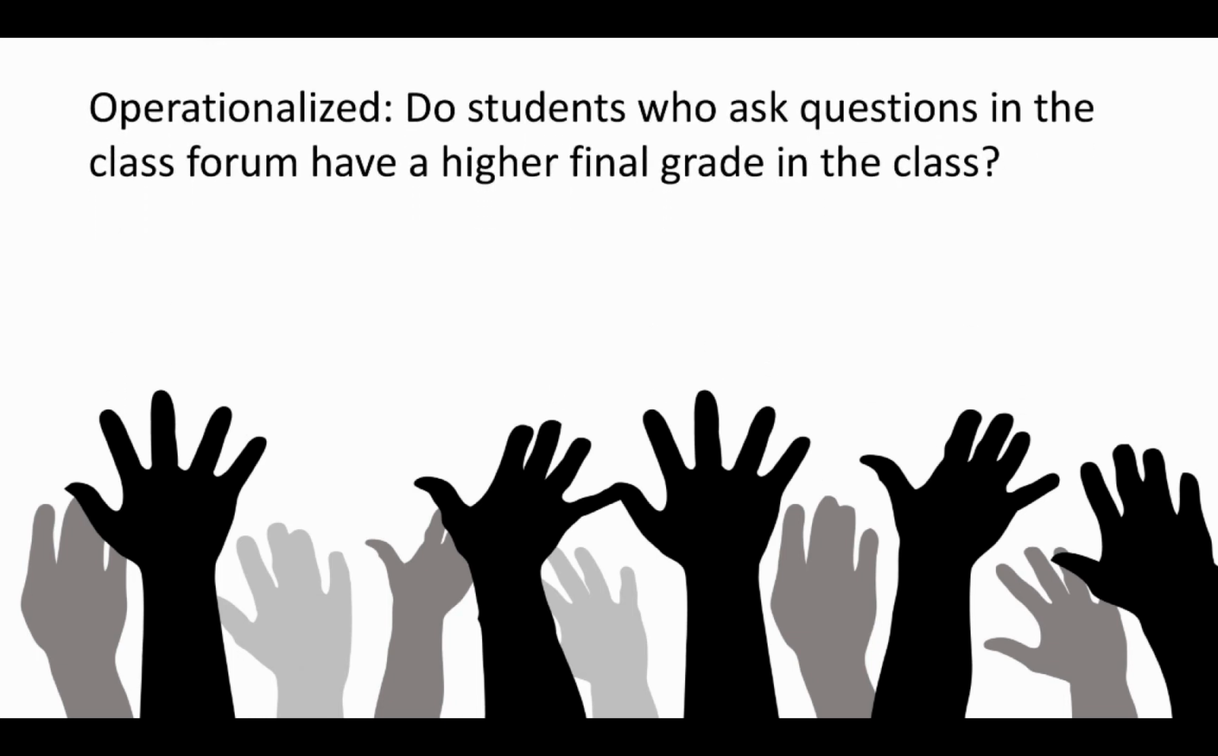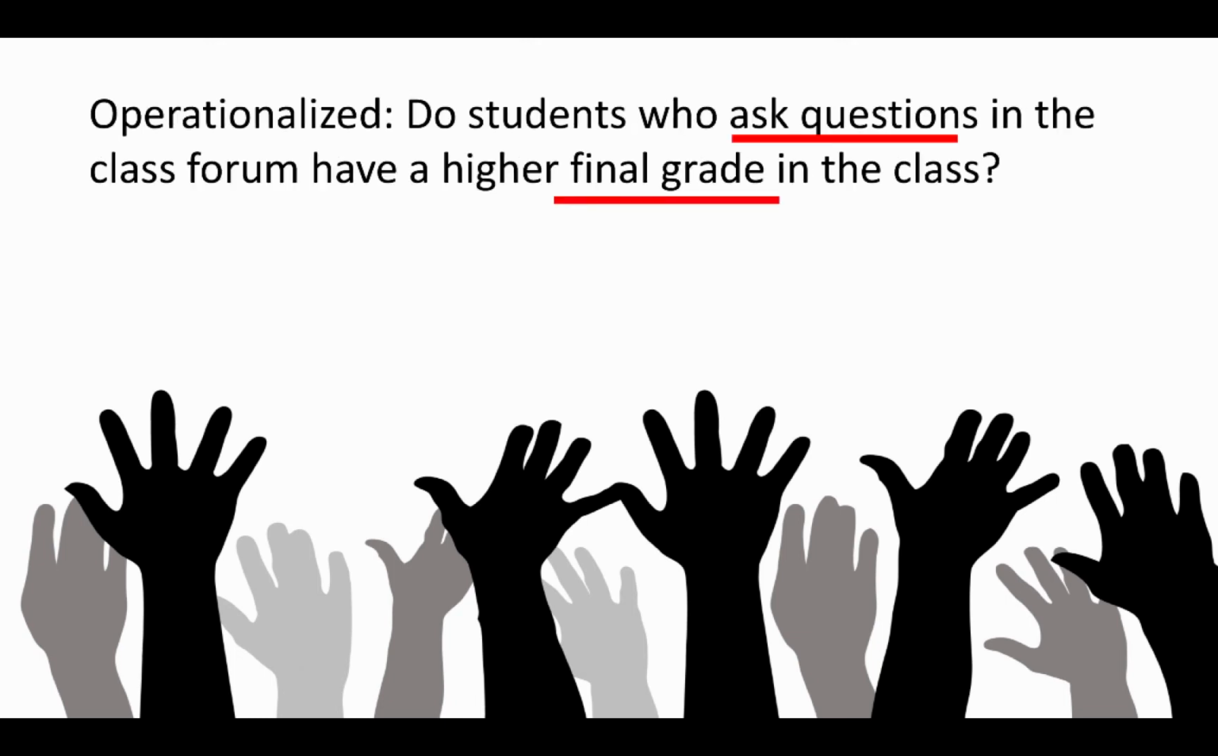Once we've done that, we actually have to specify what our variables are. So a variable is a property of an object or an event, that could be a person, and it takes on different values. So in this case, our variables are who asks questions and how many questions do they ask, and what's their final grade in the class. There are two major categories of variables when you're asking an inferential statistical question: the independent and the dependent variable.